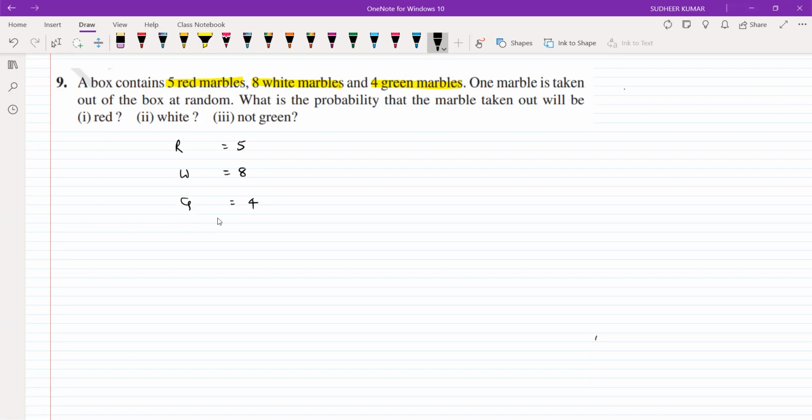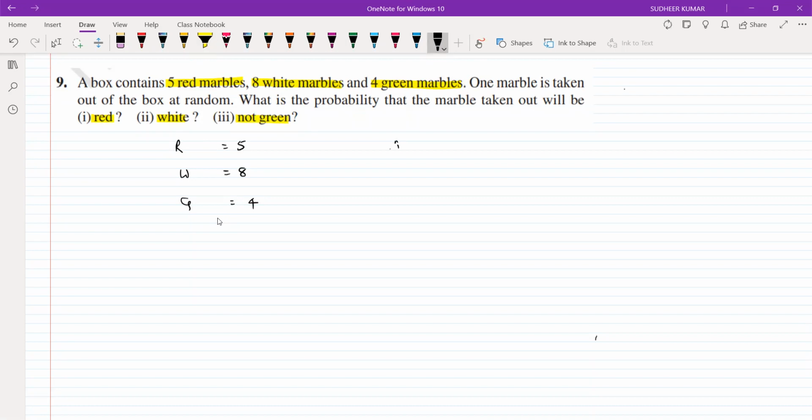One marble is taken out of the box at random. What is the probability that the marble taken out will be red? And the next one is white. And the third one is not green.